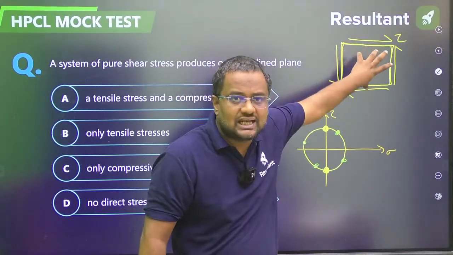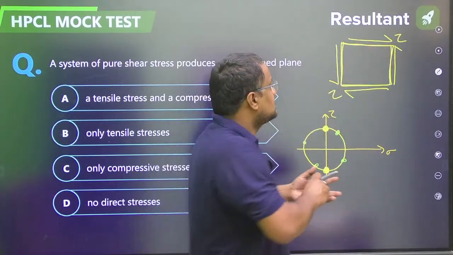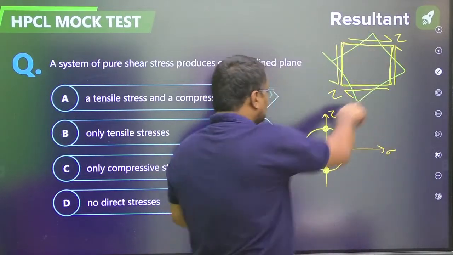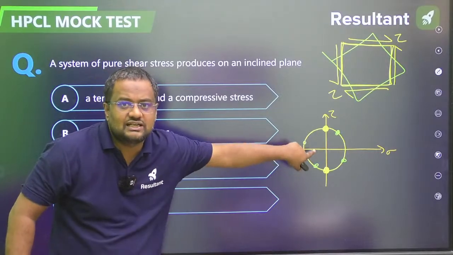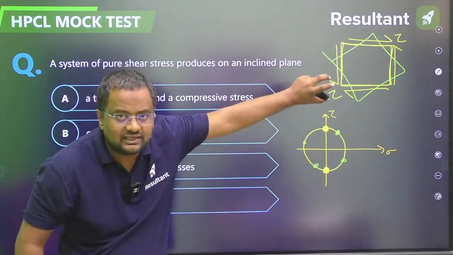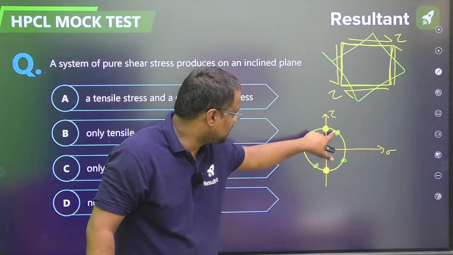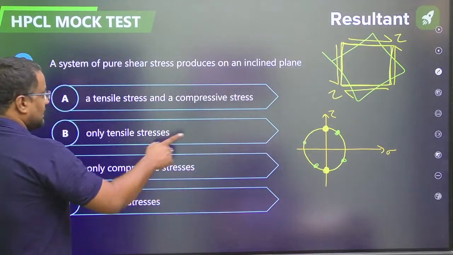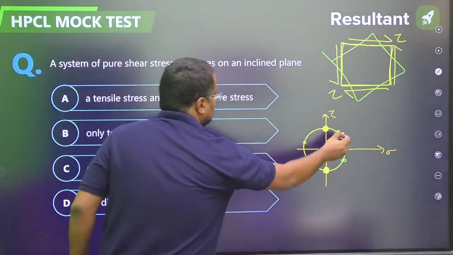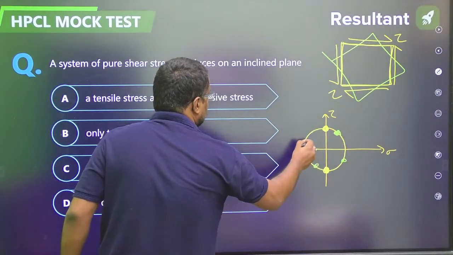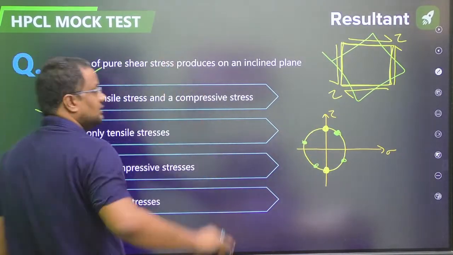Once we incline them, once we rotate them, one of these green points will be coming, at some other orientation some other green will be coming. So yes, at these points normal and shear stresses will be coming. On the right hand side, positive sigma is tension, negative sigma is compression.